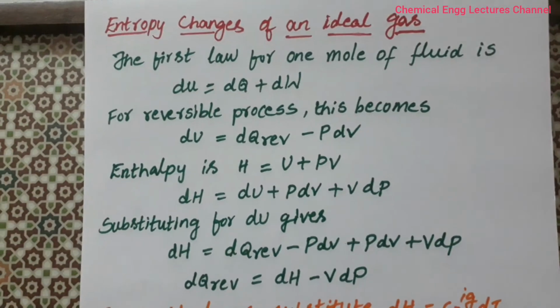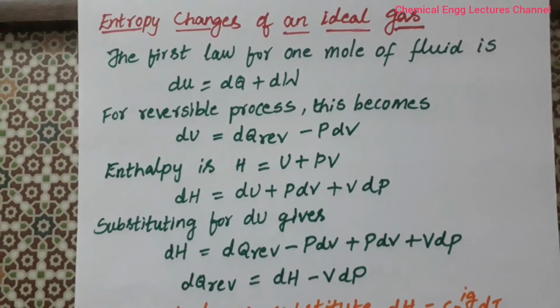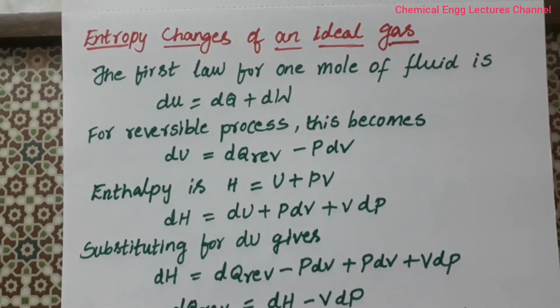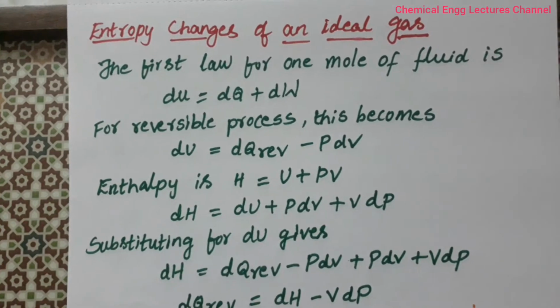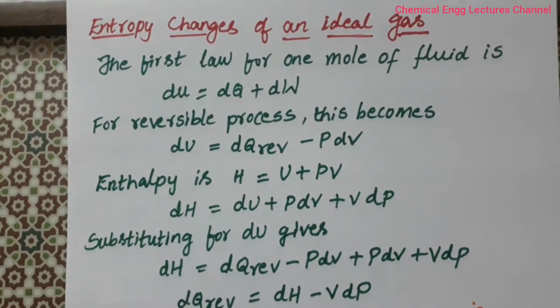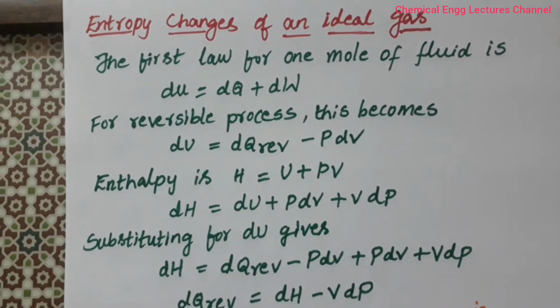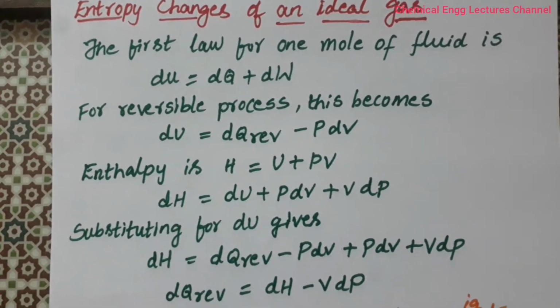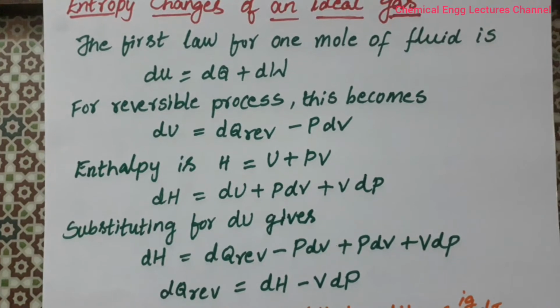Hi everyone. Today the topic is entropy changes of an ideal gas. The first law for 1 mole of fluid is dU equals dQ plus dW. For the reversible process, this equation becomes dU equals dQ reversible minus PdV.